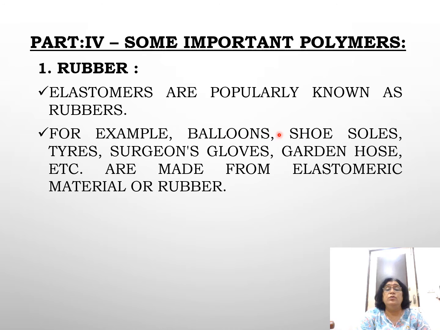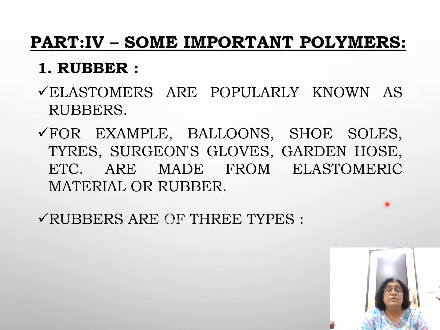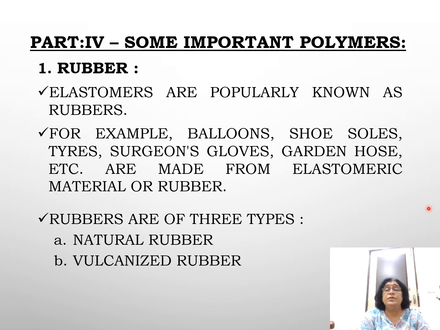For example, balloons, shoe soles, tires, surgeon's gloves, garden hose, etc. These are all made up of elastomeric material. Rubbers are of three types: natural rubber, vulcanized rubber, and synthetic rubber.